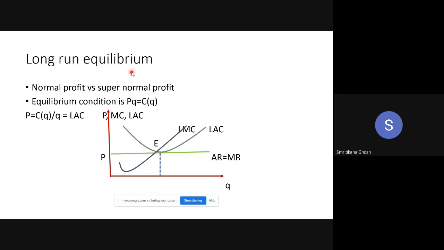So already 5 farms entered, but the 6th farm will not come, because the 6th farm is watching that the 10 farms are in the situation where total revenue is equal to total cost, so no such profit they are earning. So now the 6th farm will stop its entry. So the entry is stopped in this way. Up to this point, is it clear? Ma'am, I have a doubt.